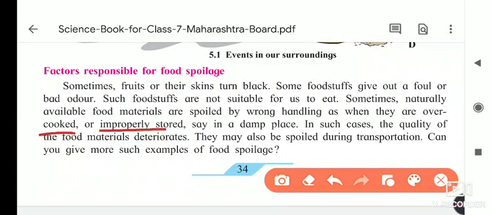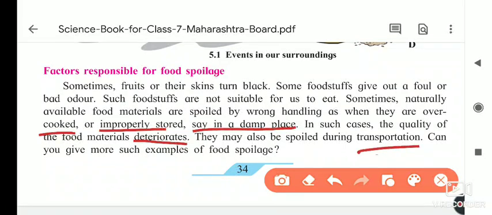If food is kept in dump places, in a dirty place, or where water is nearby, then it becomes spoiled. In such cases, the quality of the food material deteriorates, means decreases. Food may also spoil during transportation.